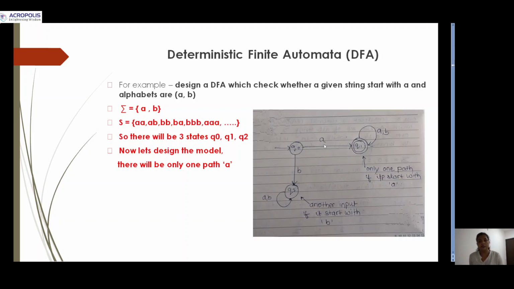Here we will construct the DFA for this language, and Q naught is the initial state.